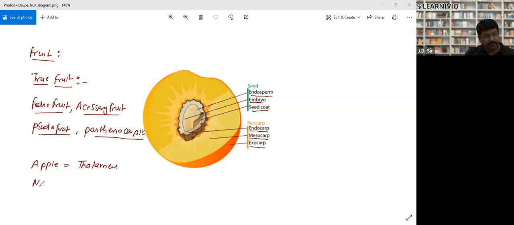Mulberry, M-U-L-B-E-R-R-Y, is not actually a true fruit. Again, strawberry. Banana. So apple is not a true fruit, mulberry is not a true fruit, strawberry is not a true fruit, and banana is not a true fruit.